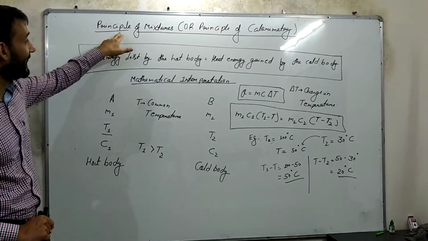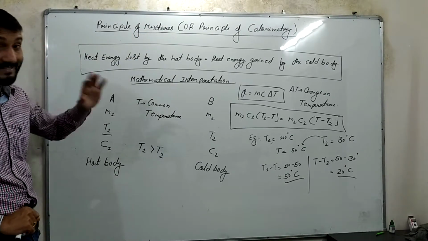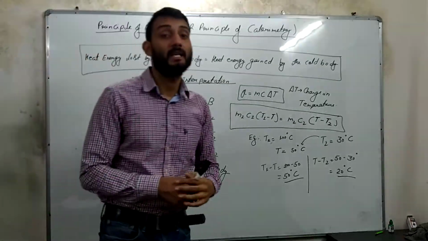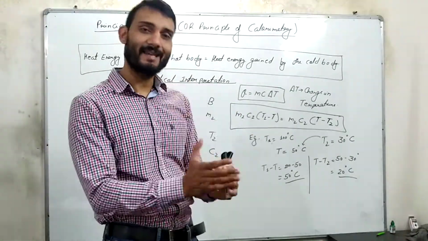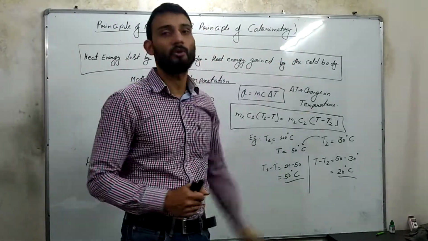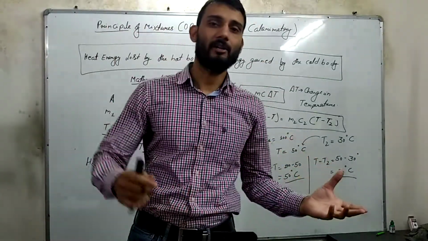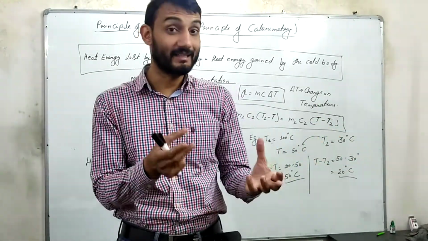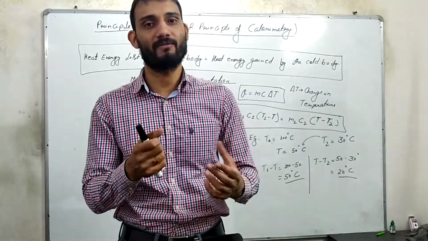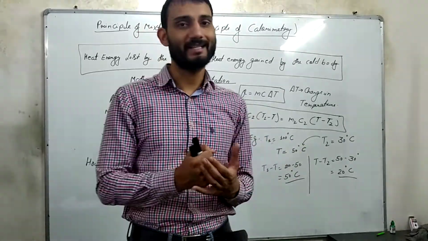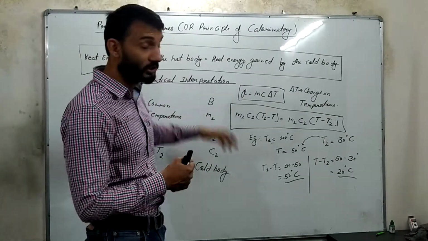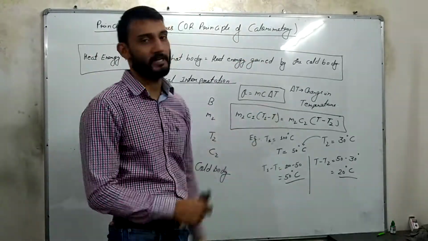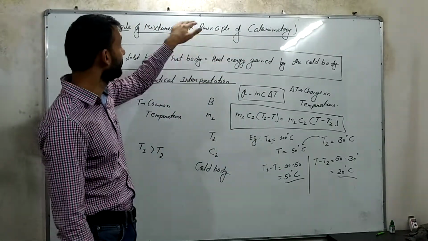The principle of mixtures, or principle of calorimetry, says that the heat energy lost by the hot body, whatever amount of heat energy the hot body is going to lose, the same amount of heat energy will be gained by the cold body. So if you have a cold body and a hot body, and you make these two bodies get in contact, or if you have liquids, you mix them up, you will find that the hot body is going to lose heat, and the same amount of heat will be gained by the cold body. Okay, so this is the statement of this principle.